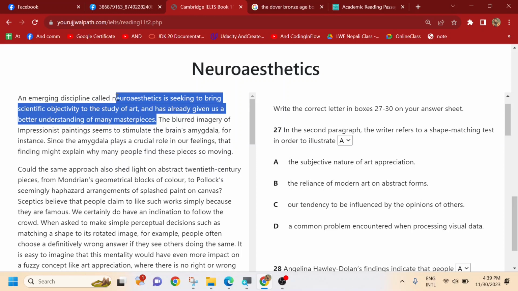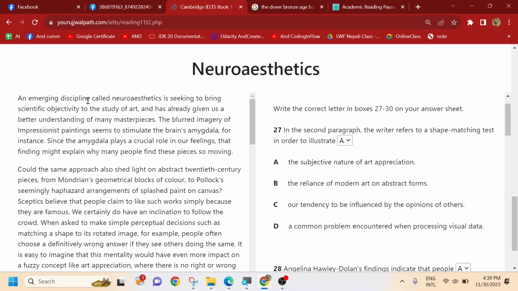It's a new discipline, a new subject that seeks scientific objectivity in the study of the arts. Means it's the study of the arts that has science. Okay, and it has given better understanding of many masterpieces. So it has helped us to know the masterpieces. Masterpieces, we can refer to as some diagram, something like that.